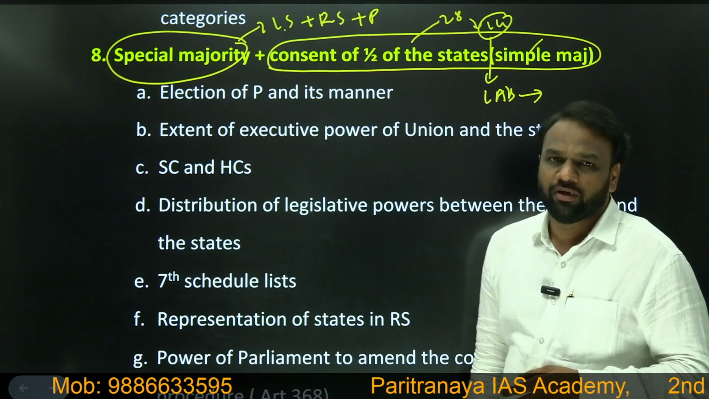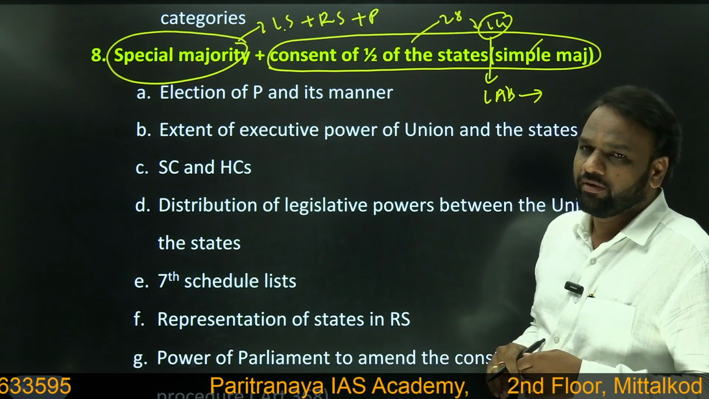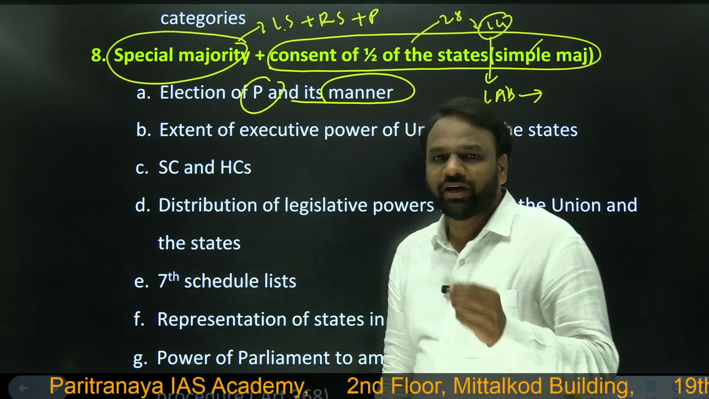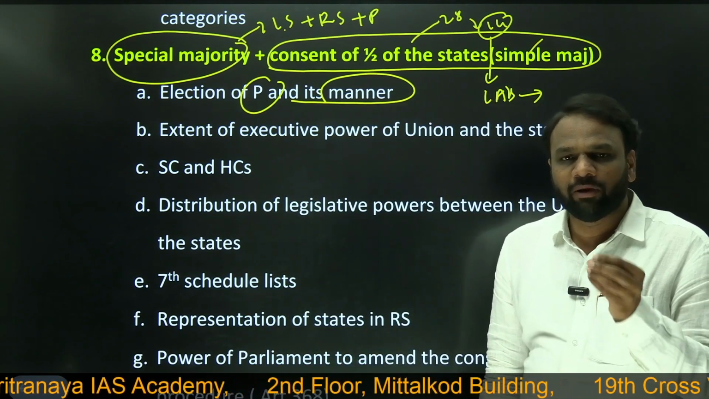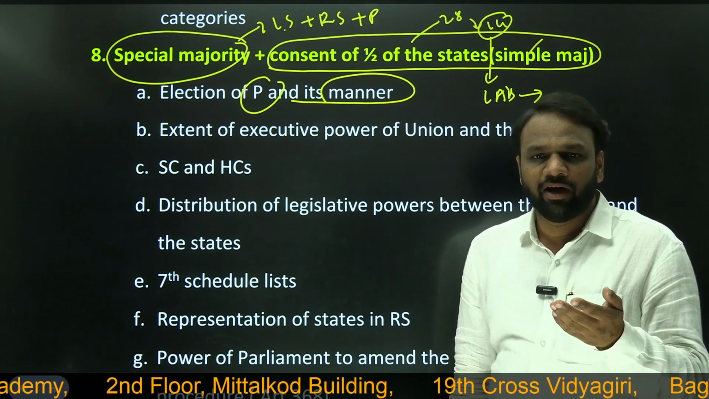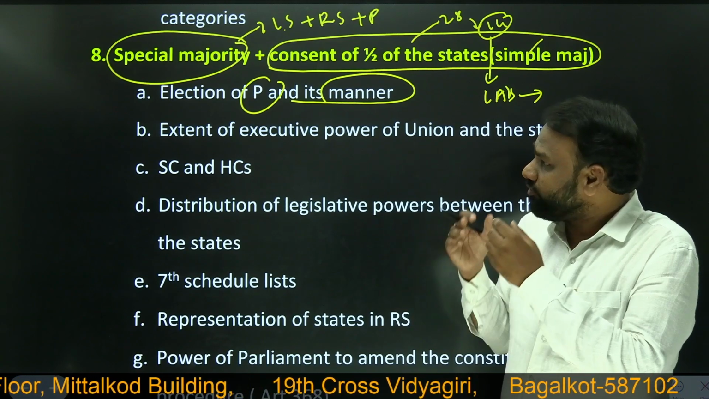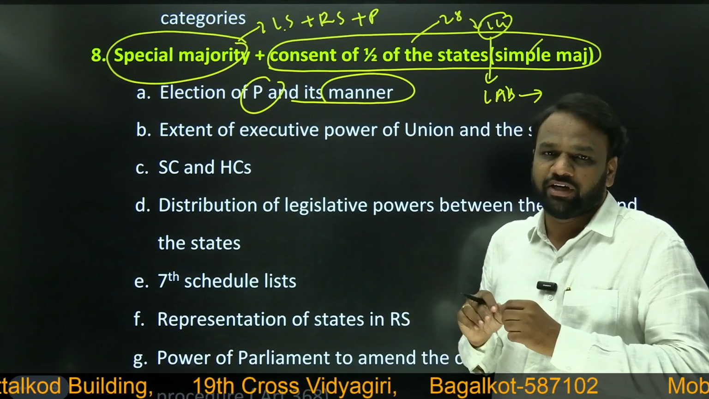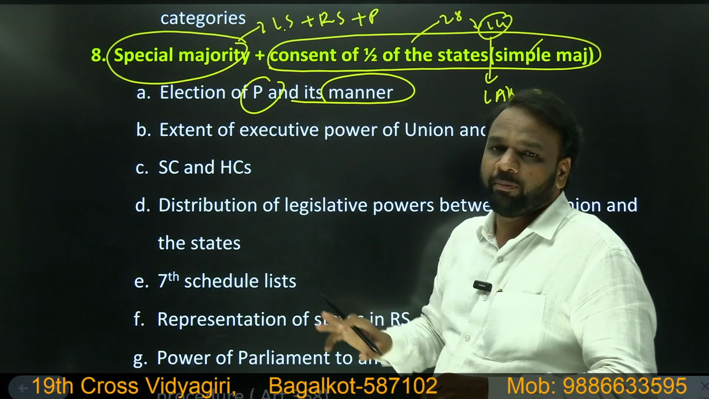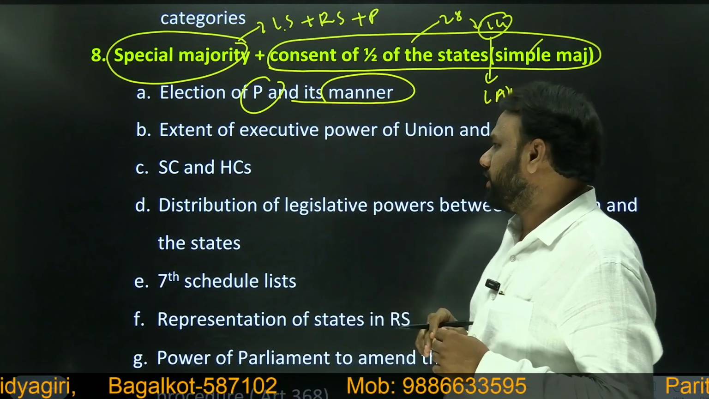So which are the provisions in the Constitution which require such kind of majority? Election of the President and its manner. We have already seen how the President of India is elected. Who all will participate in the election of the President? We have seen that members of Lok Sabha, Rajya Sabha, as well as members of legislative assemblies also participate. So the election of the President involves federal features. Whenever a federal feature is involved, parliamentary permission alone would not be sufficient. It also requires the consent of half of the states.